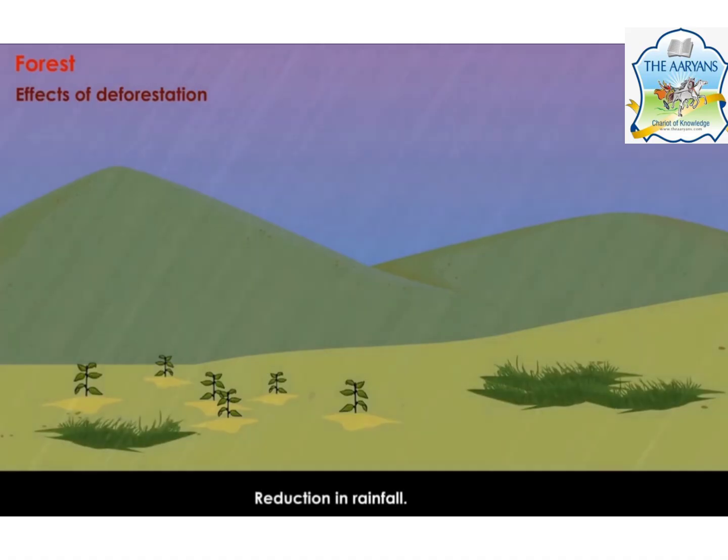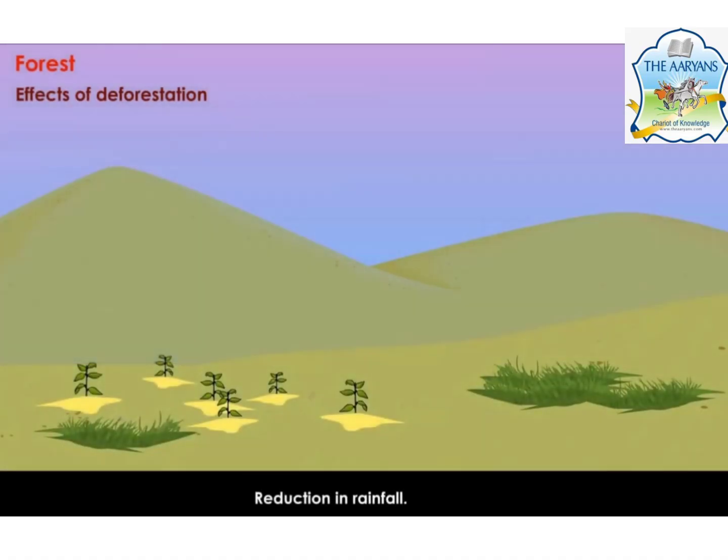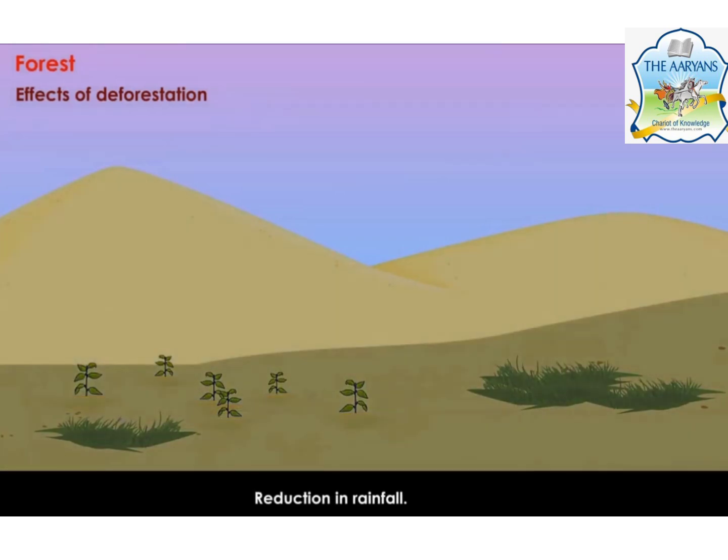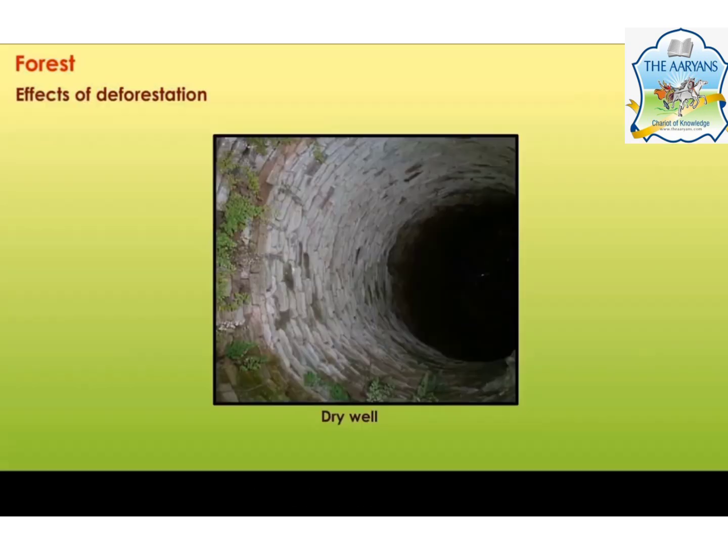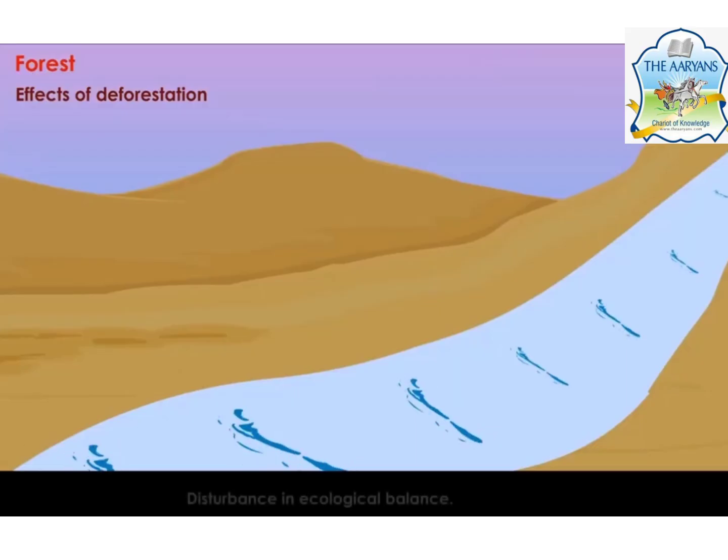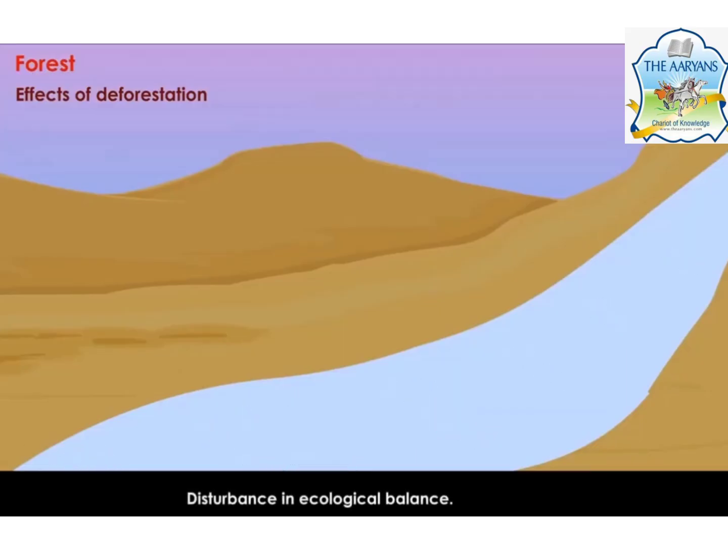There is a reduction in rainfall too. If no plants, no rain, wells will become dry. There is a reduction in recharging of existing water resources. And there is a disturbance in ecological balance. Ecological balance will also get disturbed.